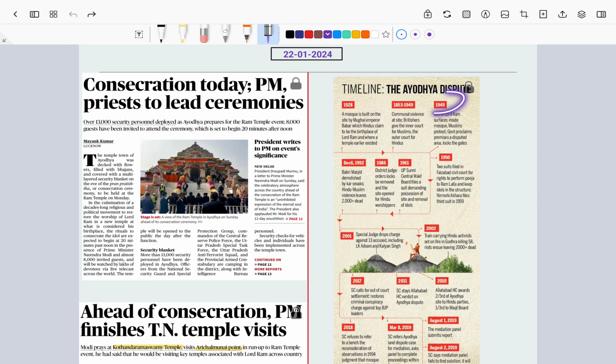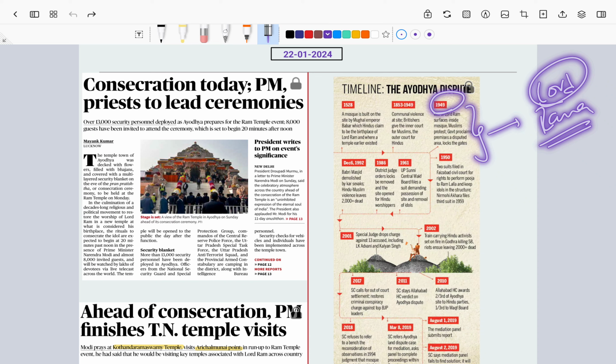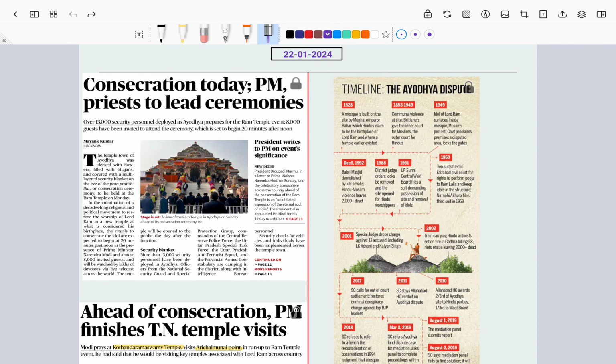Now by the year 1949, all of a sudden we found that Lord Rama's idol was present inside the temple. Right. There were certain pieces of evidence to say that it is not a placed idol, but somehow the idol came inside the particular mosque.